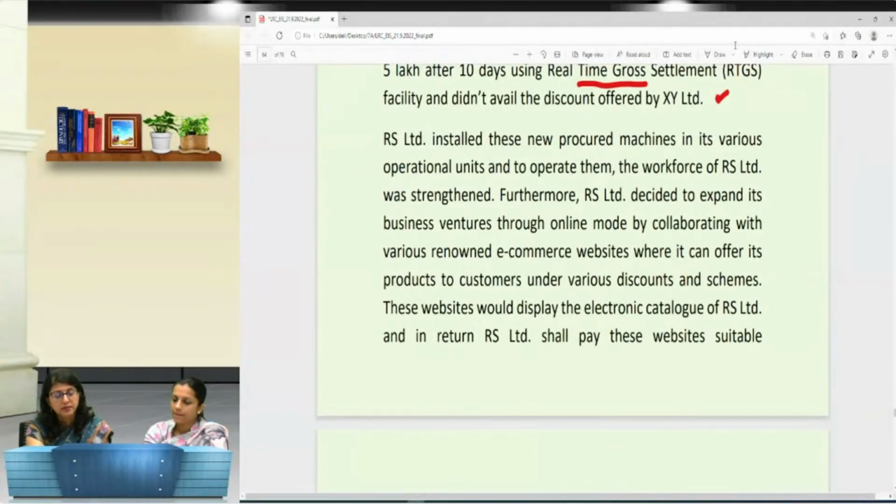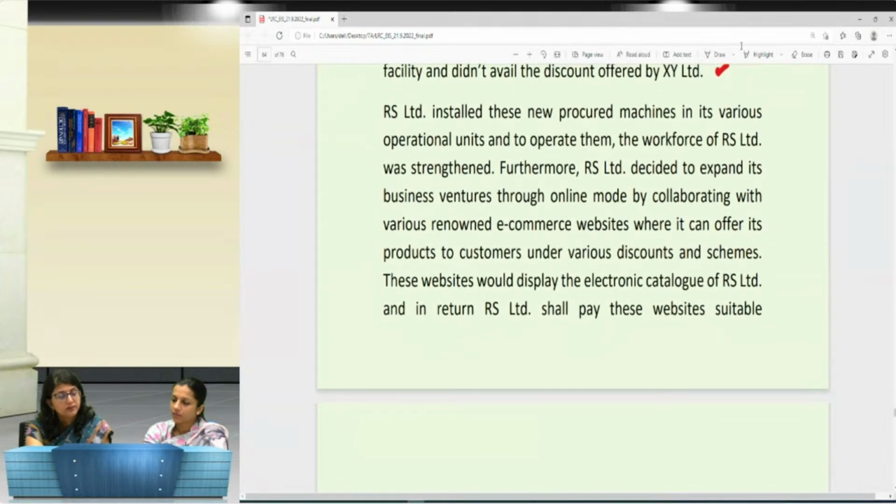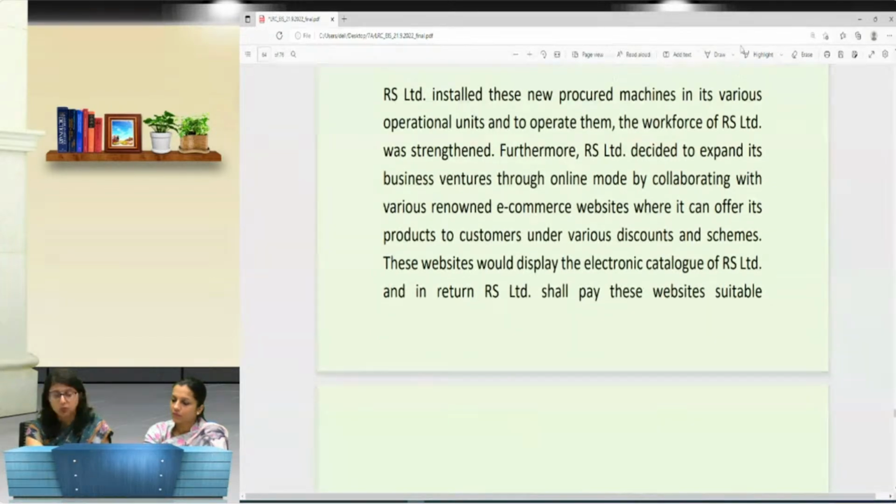Furthermore, RS Limited decided to expand its business ventures through online mode. They explored this online as well, by collaborating with various renowned e-commerce websites. They don't have their own website, so they collaborated with various renowned e-commerce websites where it can offer its products to customers under various discounts and schemes.